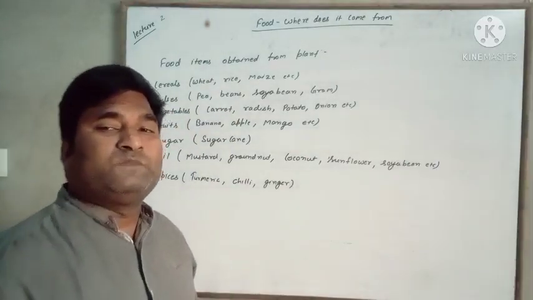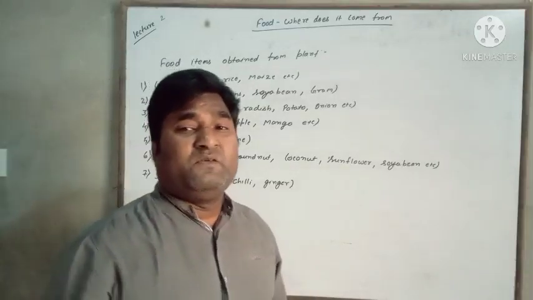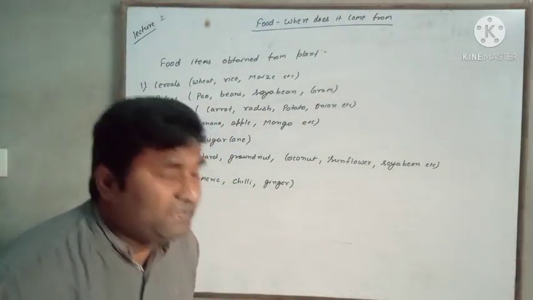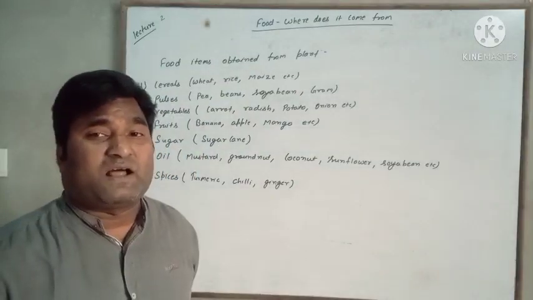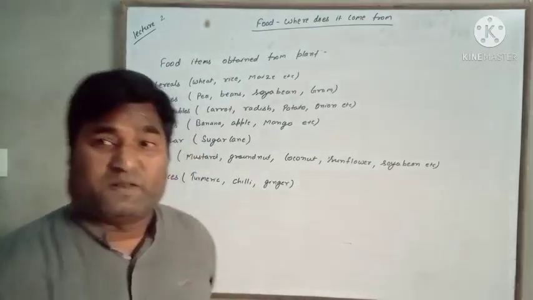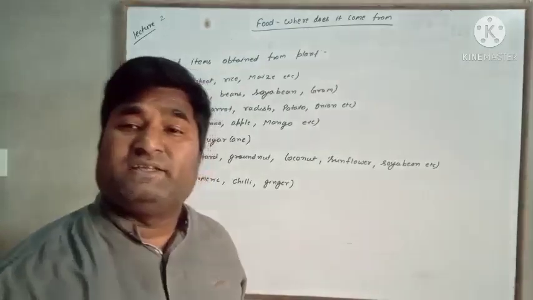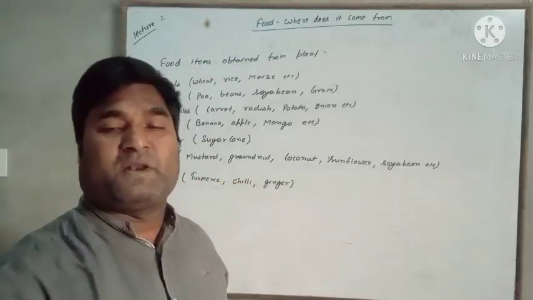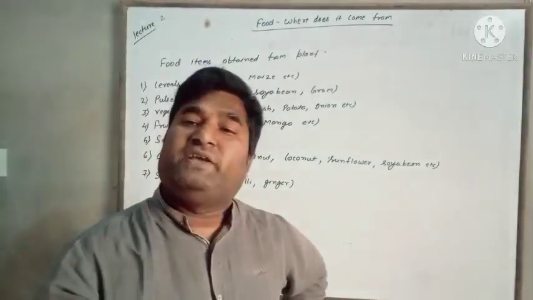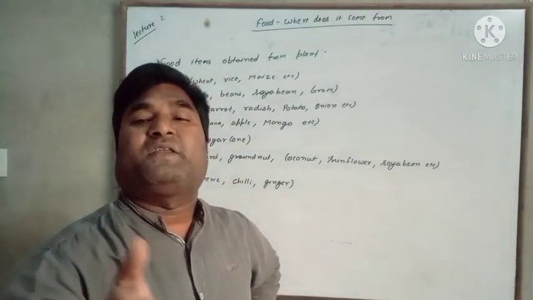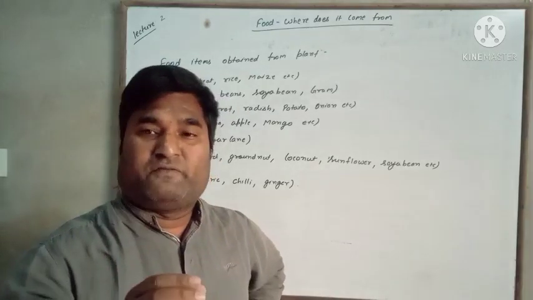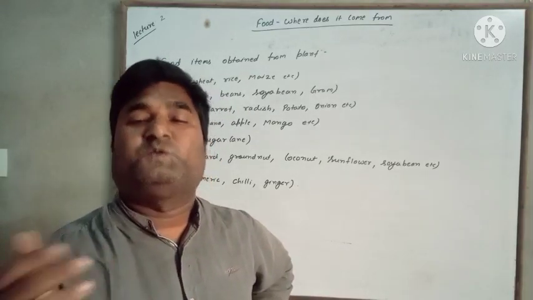Okay. Now next we will see which part of the plant we eat. For example, in some plants we eat the root, for example, carrot. In some plants we eat the stem, for example, potato, sugarcane.